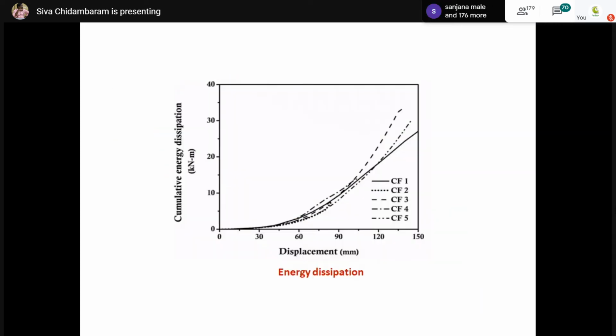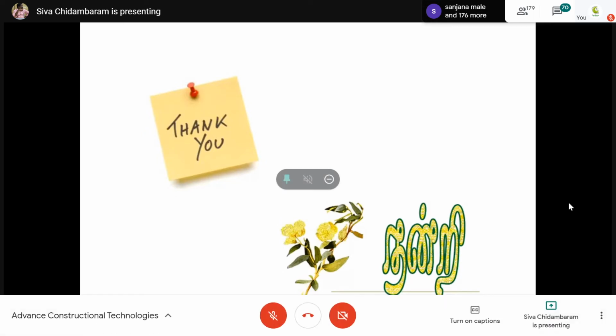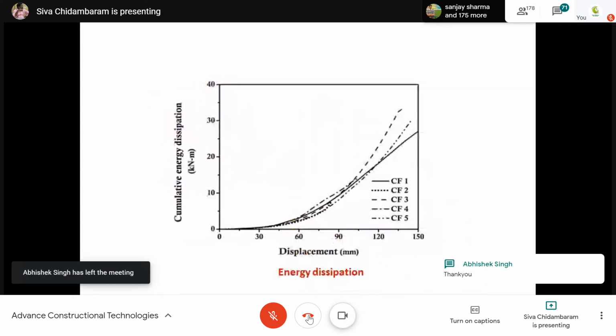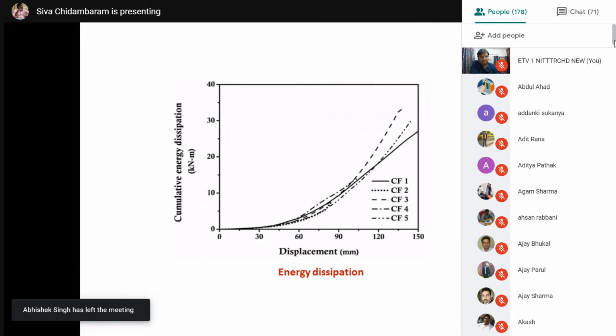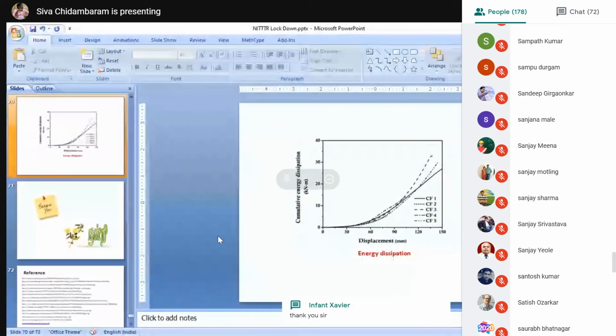So this is a small introduction about the different types of couplers we have used, and I have explained to you about the testing also. You can see me, because I have done some testing also. I will show that also. So please be here. I'm changing the presentation view.